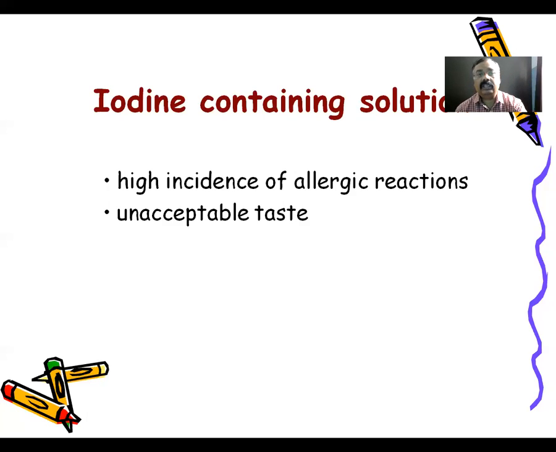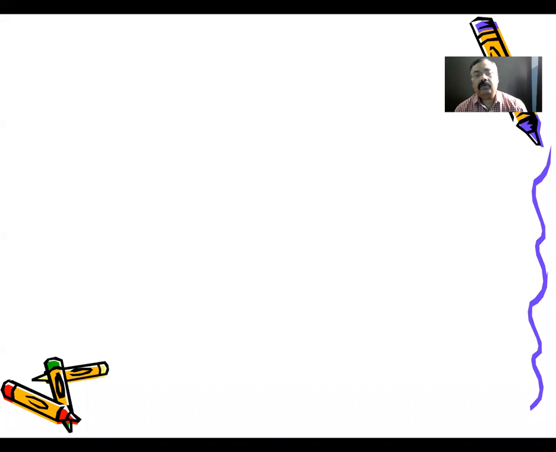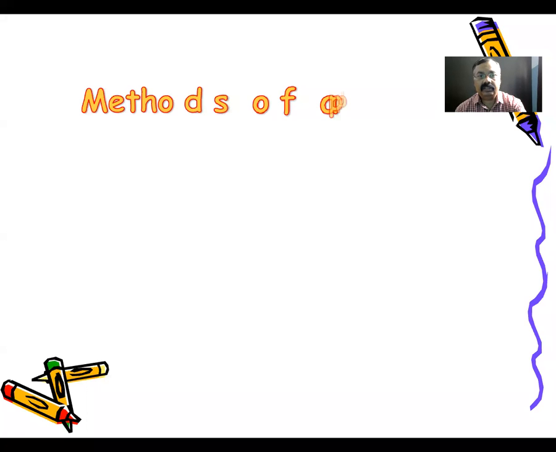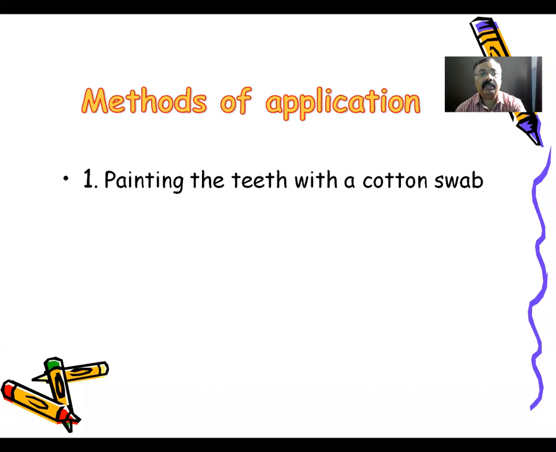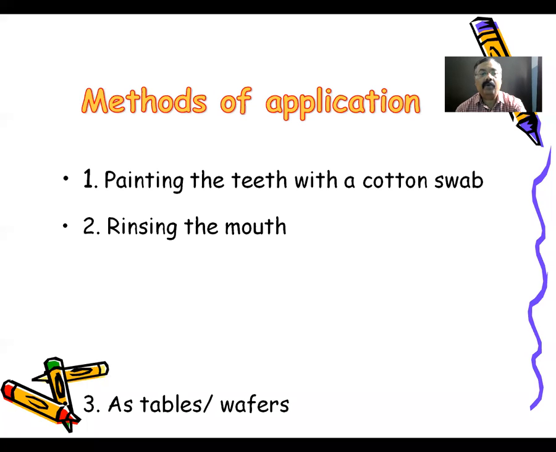So which are the disclosing agents? The most important one is the erythrosine tablet, then fluorescein dye, two-tone dyes, and iodine-containing solutions. Then, in short, what are the methods by which we can apply these agents? First method, by painting the teeth with a cotton swab, then rinsing the mouth with the preparation or the dye, and as a tablet form or vapor form.